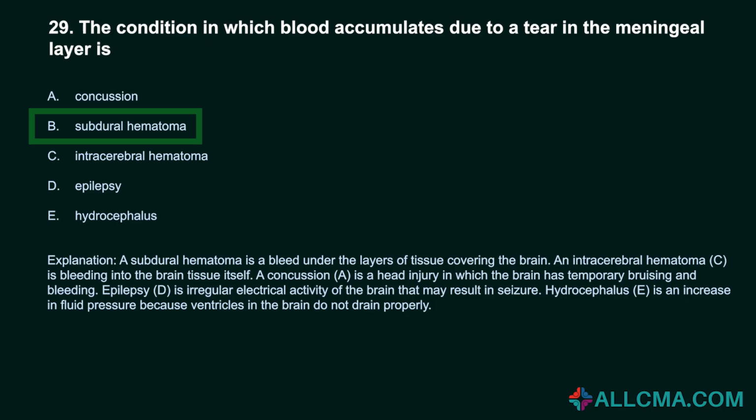An intracerebral hematoma, C, is bleeding into the brain tissue itself. A concussion, A, is a head injury in which the brain has temporary bruising and bleeding. Epilepsy, D, is irregular electrical activity of the brain that may result in seizure. Hydrocephalus, E, is an increase in fluid pressure because ventricles in the brain do not drain properly.